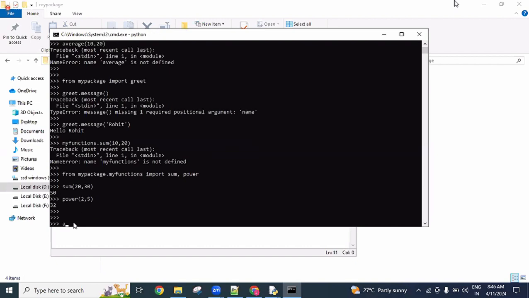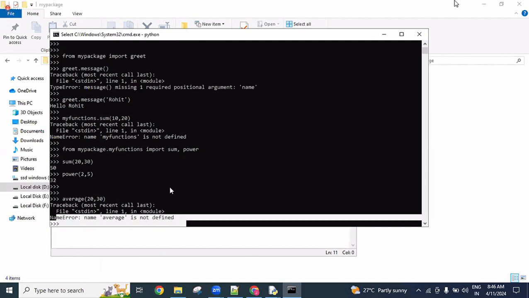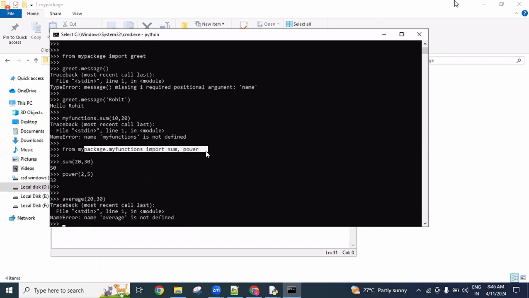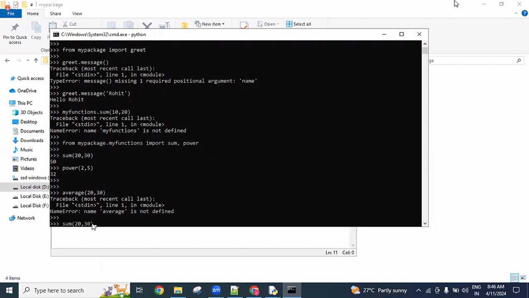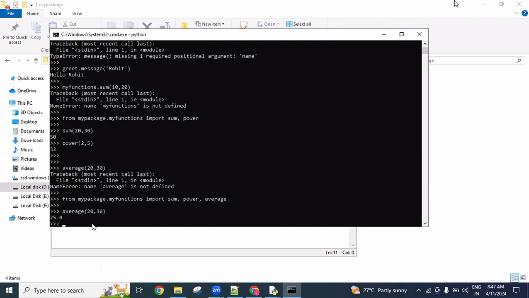Now another one is the average function. I'm trying to find the average of 20 comma 30. So we get a name error, name average is not defined. It means we imported only sum and power, but not the average function. If I import average also, then average of 20 comma 30, we can get it. 20 plus 30 is 50, 50 by 2, 25, like we are getting.